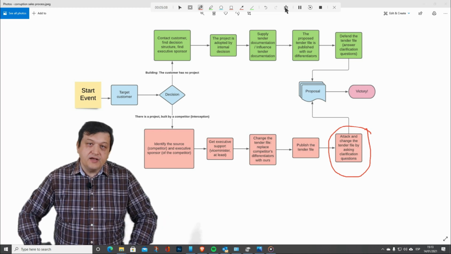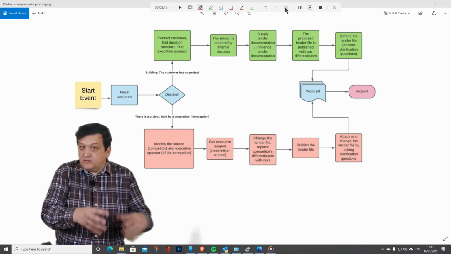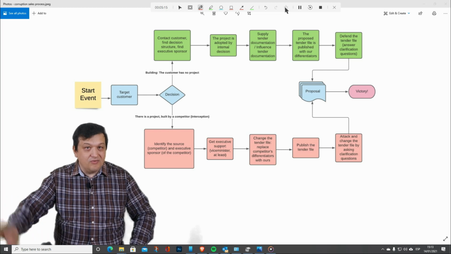If you ever compete for government business, you will know what to look for. If the process is rigged, don't waste your time. Pack and go.